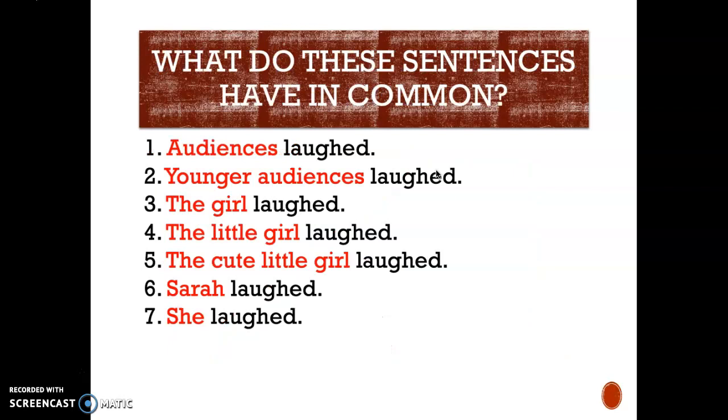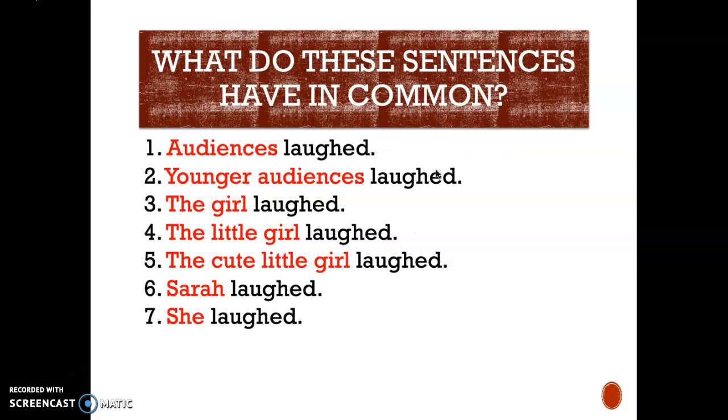Now let's look at these sentences. Number 1: audiences laugh, younger audiences laugh, the girl laughed, the little girl laughed, the cute little girl laughed, Sarah laughed, she laughed.